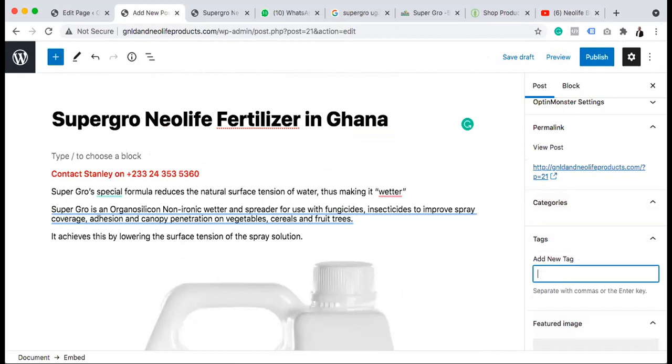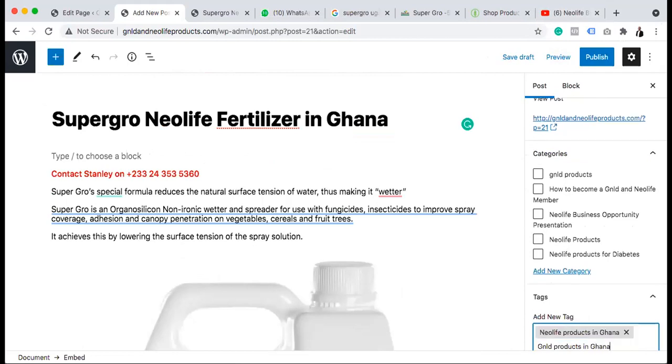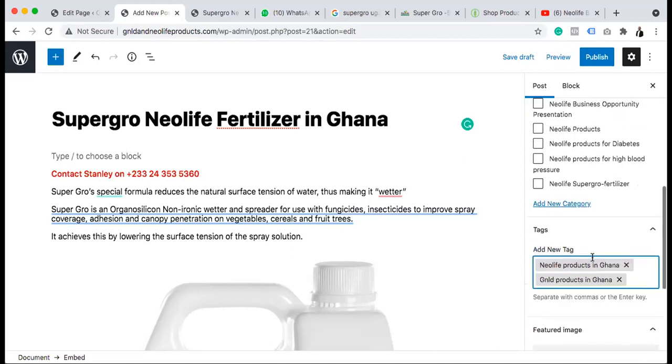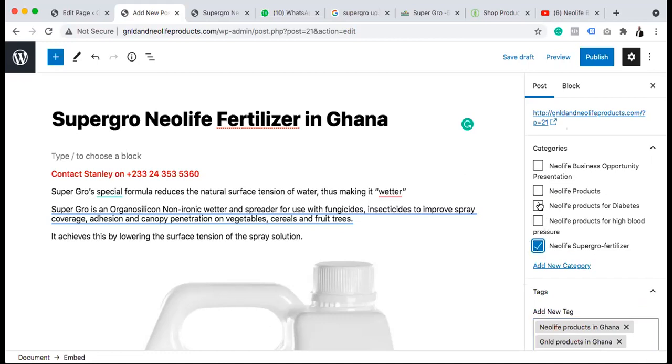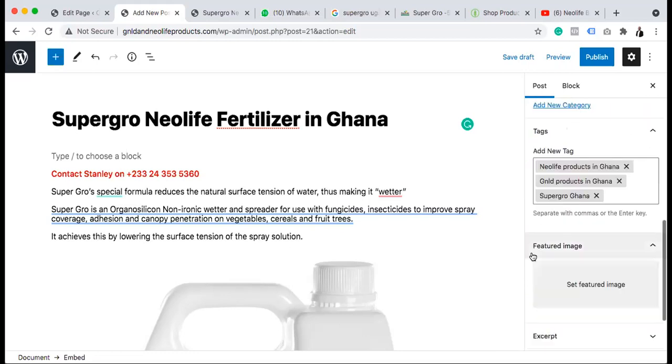Tag: Neolife products in Ghana, GNLD products in Ghana, Super grow, Ghana. So you just put some of those things. You put it on this category again. It's also Neolife products and GNLD products. It doesn't belong to every other category.